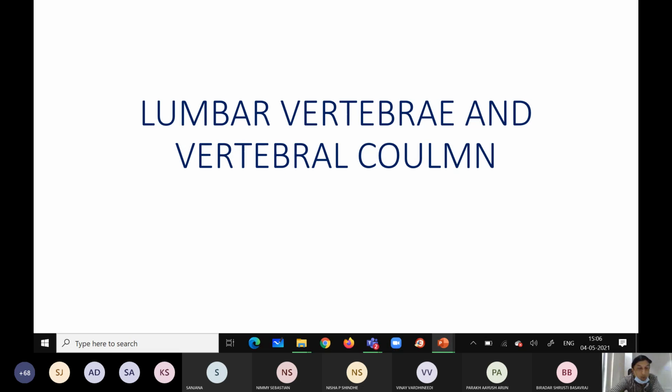As per regional anatomy, you know about the upper limb and thorax. Now, as far as osteology is concerned, we'll start with the lumbar vertebrae, related to the abdomen.